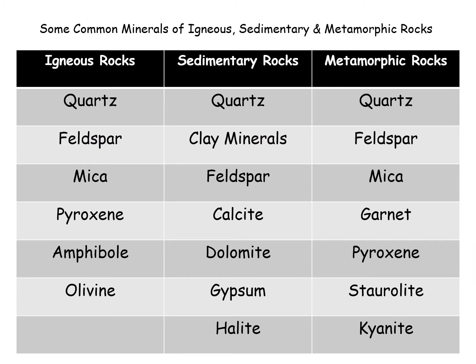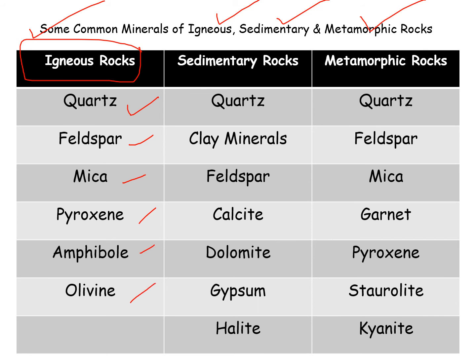Now moving on to the minerals found in igneous, sedimentary and metamorphic rocks. Igneous rock commonly consists of quartz, feldspar, mica, pyroxene, amphibole and olivine, while sedimentary rock commonly has quartz, clay mineral, feldspar, calcite, dolomite, gypsum and halite.